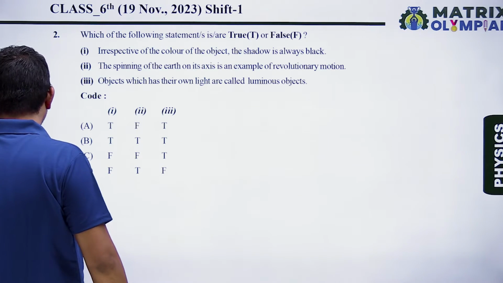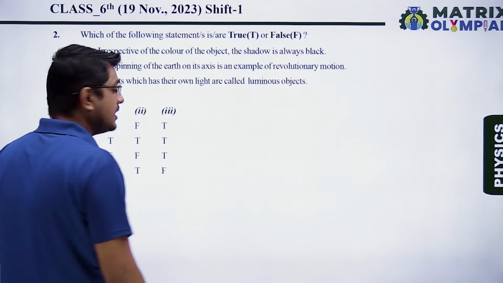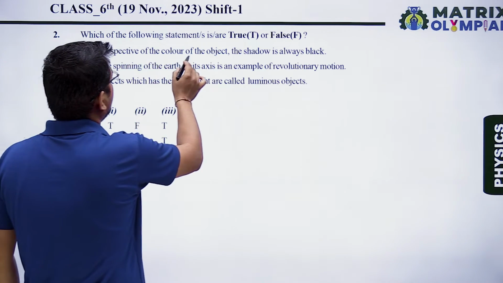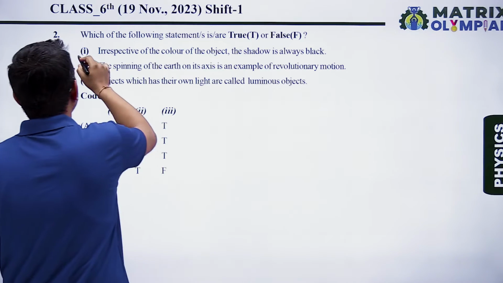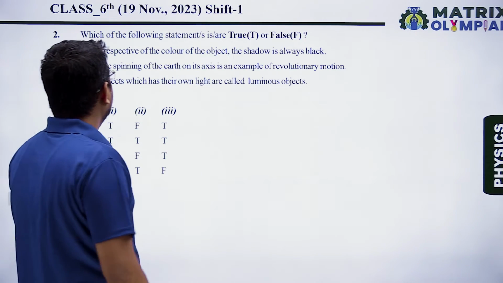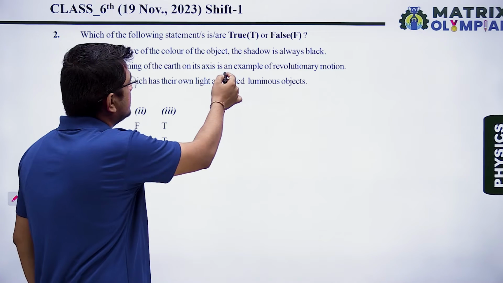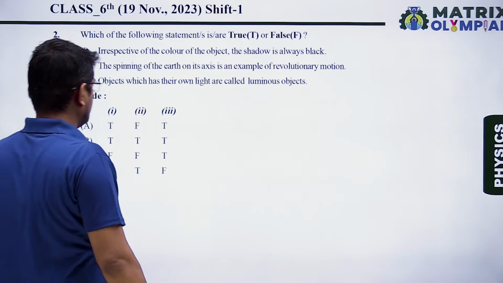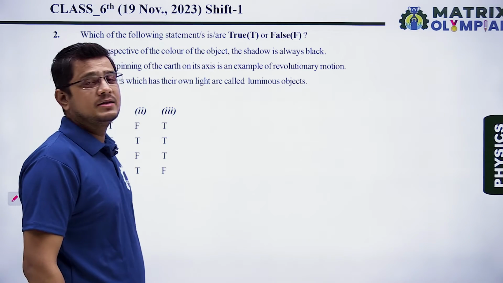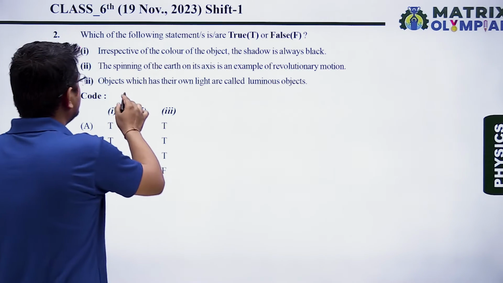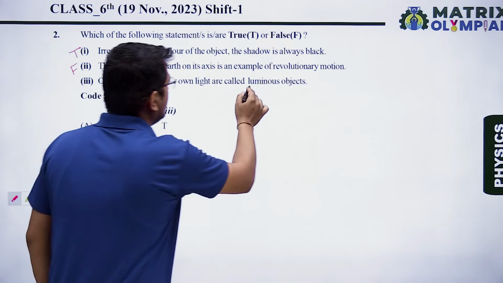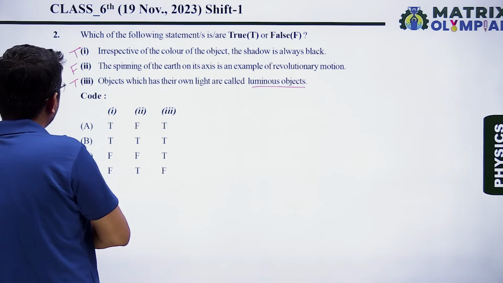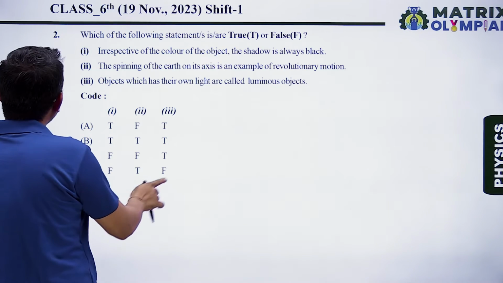Question number 2. In question number 2, we have to check which of the statements are true and which are false. So the first statement, irrespective of the color of the object, the shadow is always black. This is a true statement. The spinning of Earth on its axis is an example of revolutionary motion. So it is a false statement because the spinning of Earth around its own axis is an example of rotational motion. Objects which has their own light are called luminous source. This is also a true statement. So our correct answer is option true, false, true. That means option A. Next question.